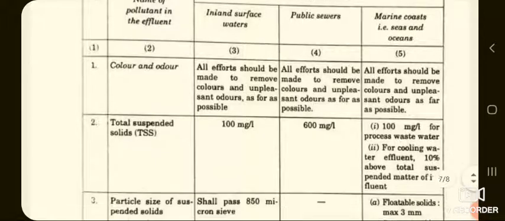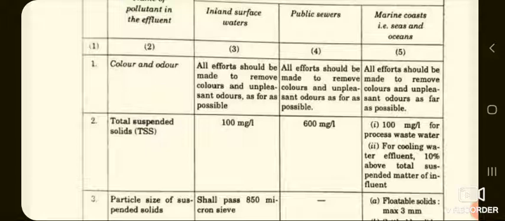Now first, if you come to the first characteristics, one of the physical characteristics, that is color and odor. So for inland surface water, all efforts should be made to remove color and unpleasant odors as far as possible. If you want to discharge this effluent to the public sewers, all efforts should be made to remove color and unpleasant odors as far as possible. If you want to again discharge in marine coast, same thing has to be followed.